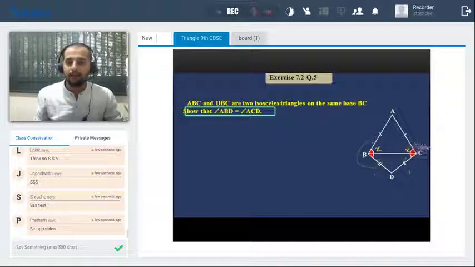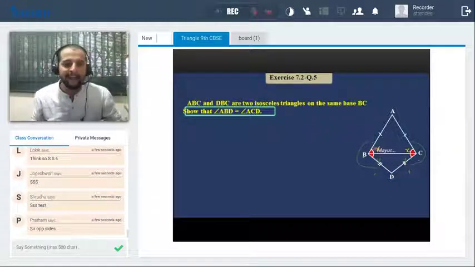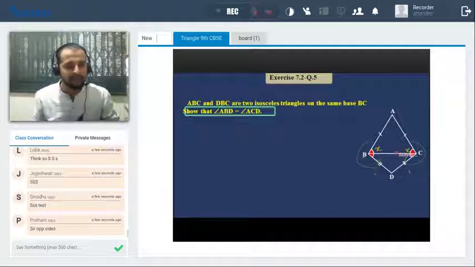This whole angle, this whole angle is equal. That means X plus Y, X plus Y. So we can definitely say by adding those angles, by angle addition property, we can say both the angles are equal.